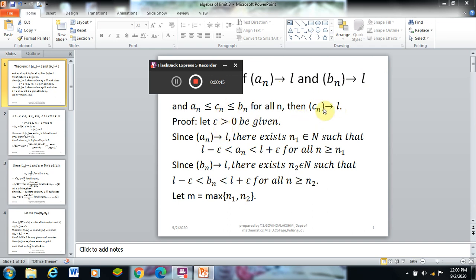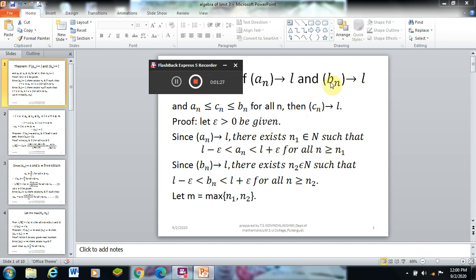Let this term converge to 0. So let epsilon greater than 0 be given. Since the sequence an converges to L, using the definition of convergent sequence, there exists n1 belongs to N such that modulus an minus L less than epsilon for all n greater than or equal to n1. That can be written in this way: L minus epsilon less than an less than L plus epsilon for all n greater than or equal to n1.